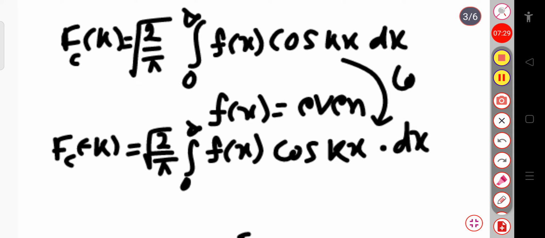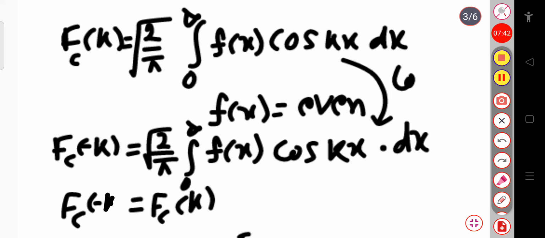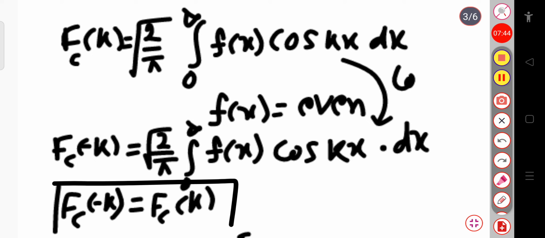You can see that these two equations are similar in nature. That's why I can write this will be equal to fc of k. That is, fc of minus k will be equal to fc of k. This is the property of the Fourier cosine transform.